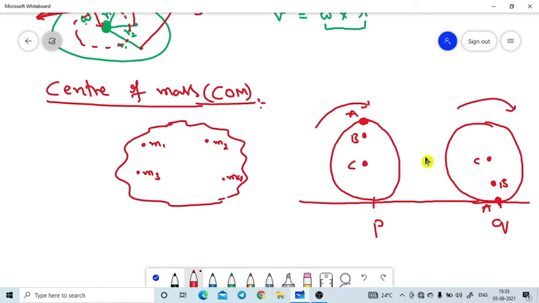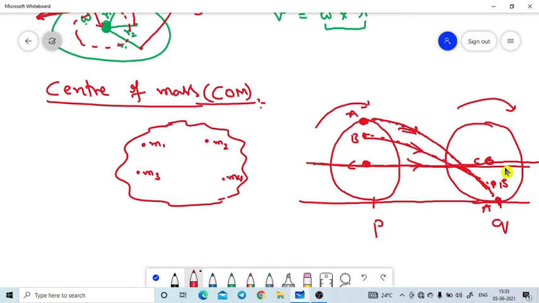You can easily see how the motion of particle A in the wheel is changing, and how the motion of particle B is changing, but how point C is changing. The motion of point A is very complicated, moving like this, like this. But point C moves in the same direction. It is only translatory motion. There is no rotatory motion on point C, even though the total body is in rotatory motion.